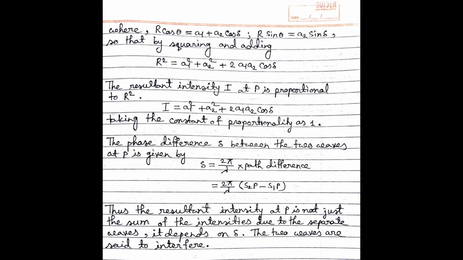Now R is the amplitude of the resultant wave. Therefore, R square will be the intensity of the resultant wave, and we want to find the intensity expression of the resultant wave. You can see that the intensity of the resultant wave varies with delta. Therefore, it is not just the sum of the intensities of the individual waves. It varies with delta. Therefore, the two waves are said to interfere. The phase difference delta between the two waves can be written as delta equal to 2 pi by lambda into the path difference. The path difference is S2P minus S1P.